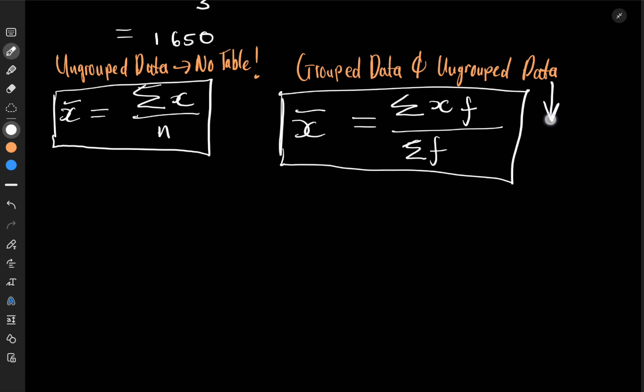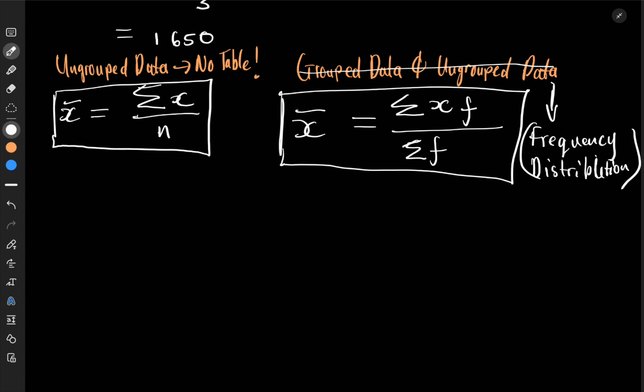What happens with this is we use this formula whenever we have a frequency distribution, okay? There will be a frequency distribution. So we'll cancel this and just say, whenever you have a frequency distribution, which is that table which gives you values and frequencies, then you will use this formula. Because you can have a frequency distribution for ungrouped data. I'm going to show you, using examples, what I mean.